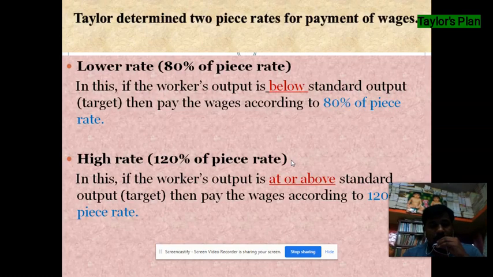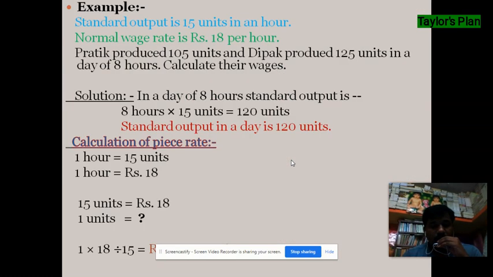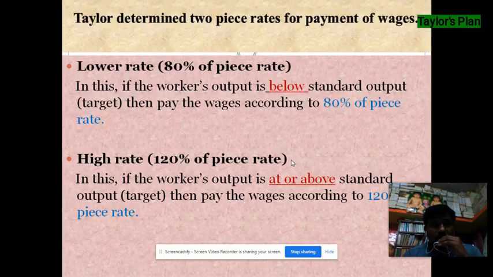In this system, standard time is determined on the basis of time and motion study. This encourages the workers to complete their target in the given time. Taylor determined two piece rates for payment of wages: first is the low rate and second is the high rate. In the first rate, if the worker's actual production is below standard output, then he gets wages according to 80% of the piece rate. In the second, if the worker's actual production is at or above standard output, then he gets wages according to 120% of the piece rate.